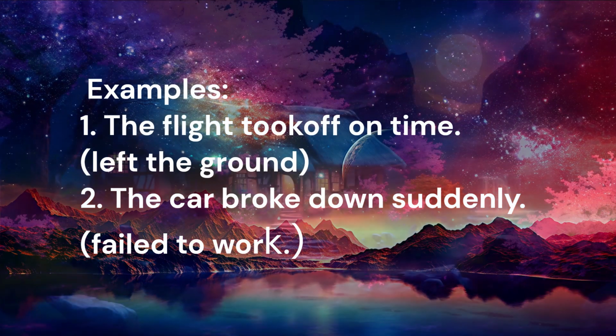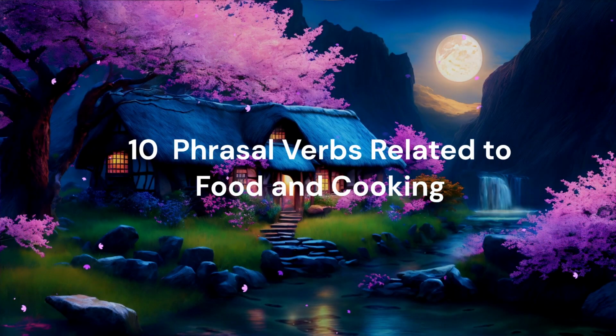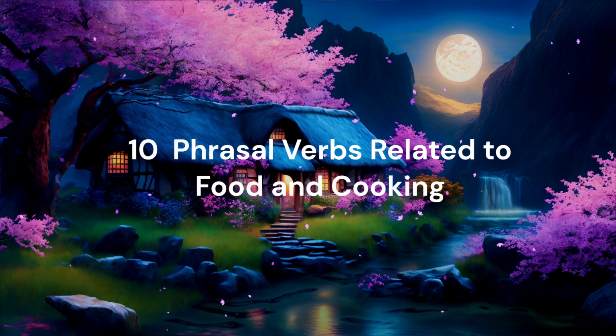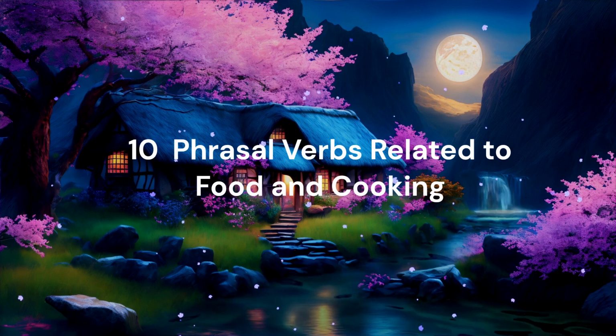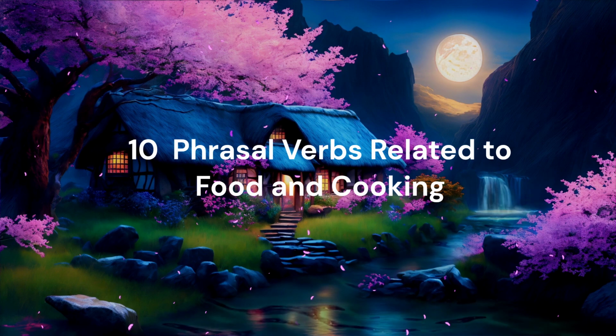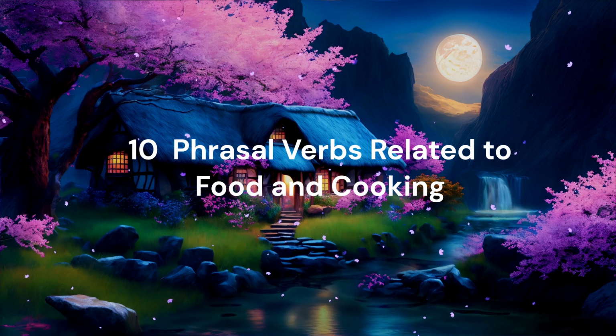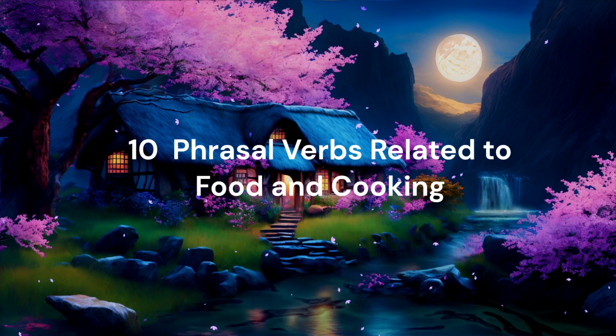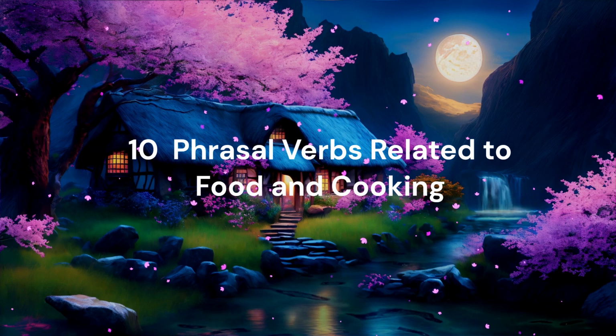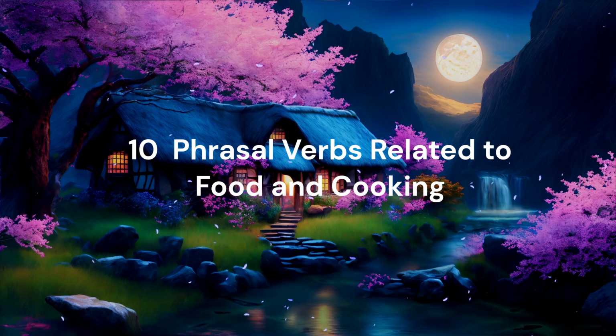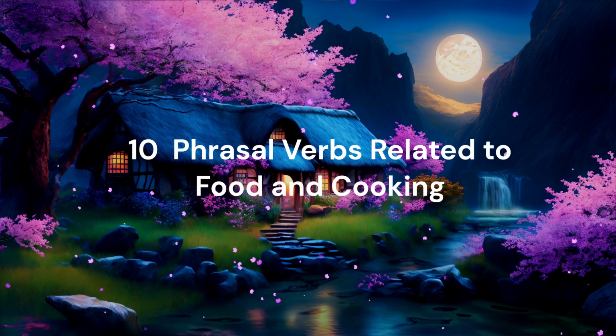As we have learnt what is a phrasal verb and its types, let's move on to a fantastic segment of learning 10 phrasal verbs related to food and cooking, which we use in our everyday life.